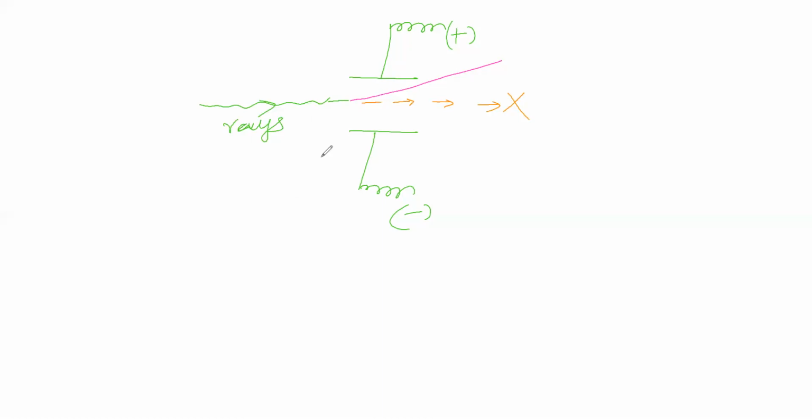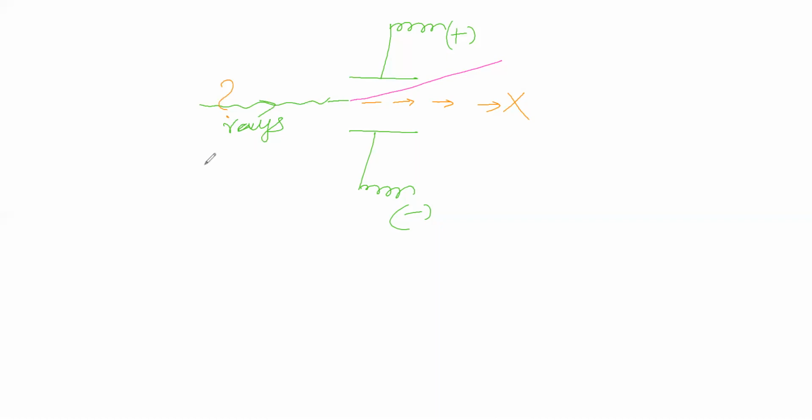Now you say, why did these rays deviate towards the positive plate in the presence of the external electric field? It has deviated towards the positive plate, so do you think it is having charge?